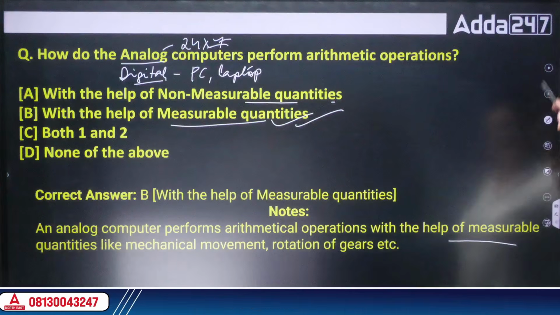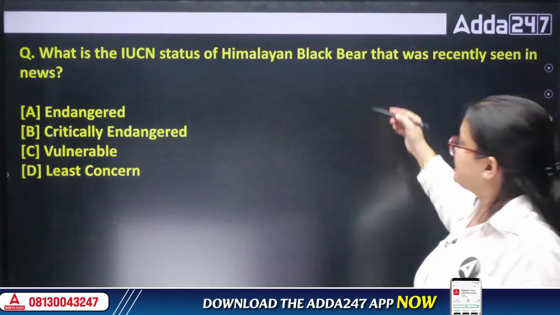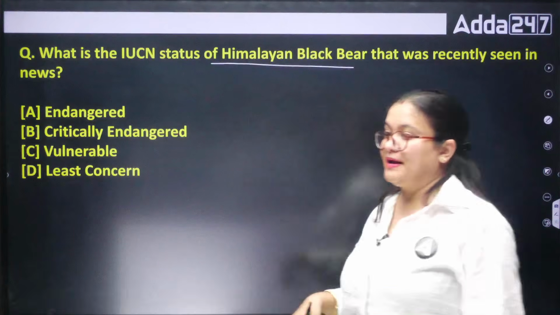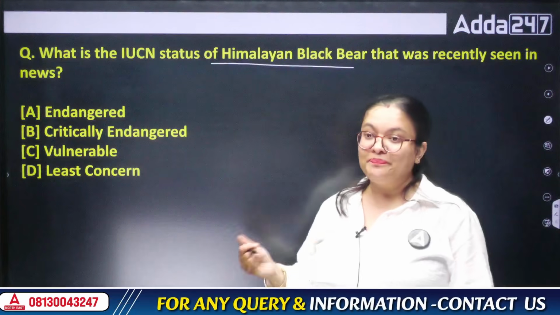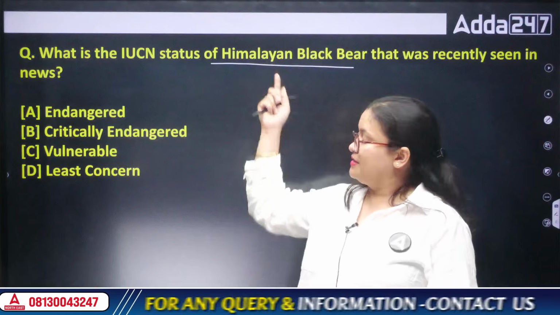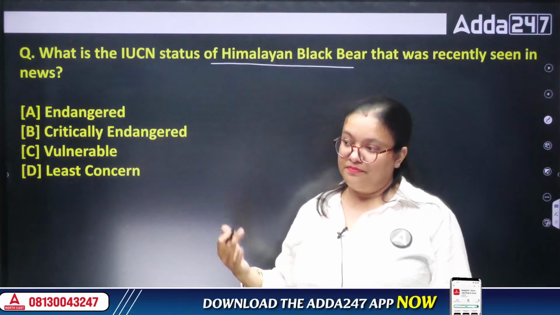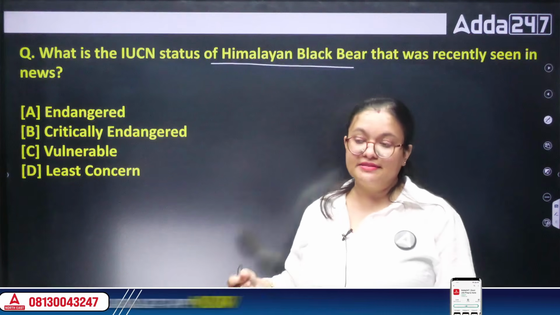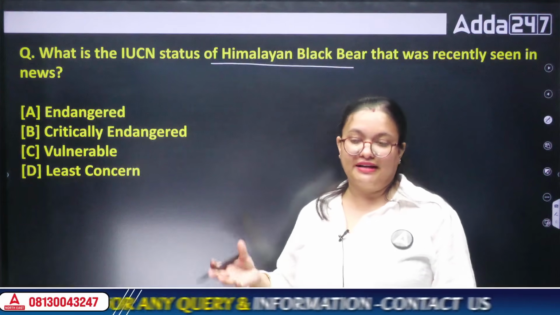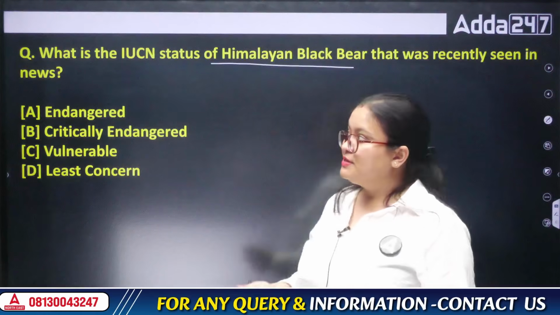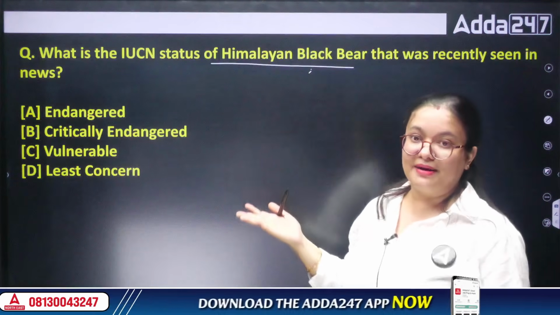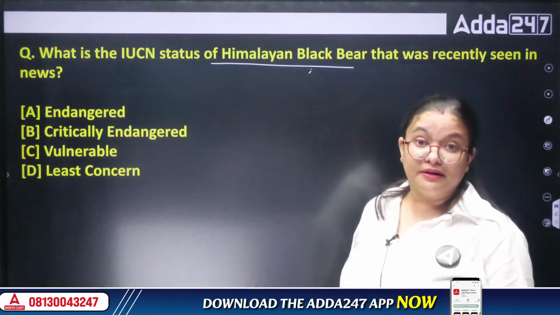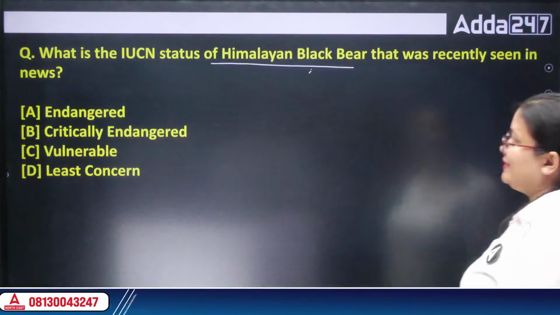Okay, next question: what is the IUCN status of the Himalayan black bear? Whenever we talk about bears, there are various types. One is the Himalayan black bear, which is very large in size. One more is brownish in color, which is a different type of bear. This is usually found in the Himalayan region, in Bhutan, Nepal, or Tibet, and a few areas of Sikkim as well.